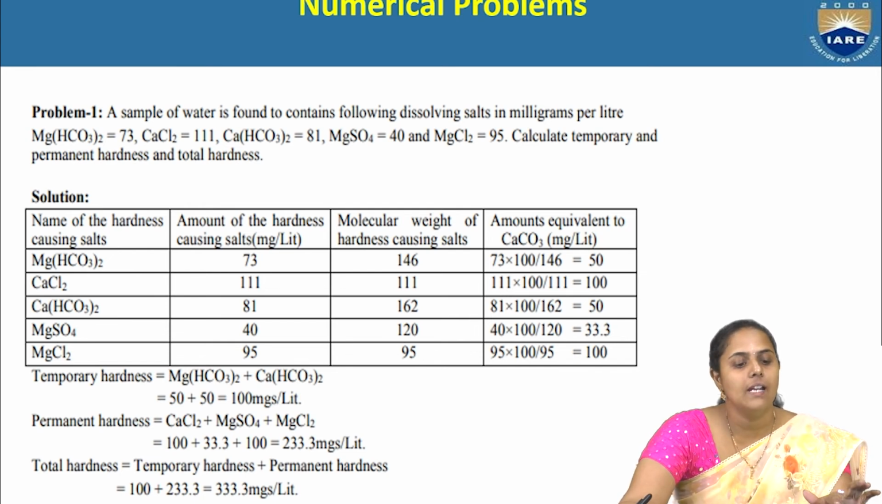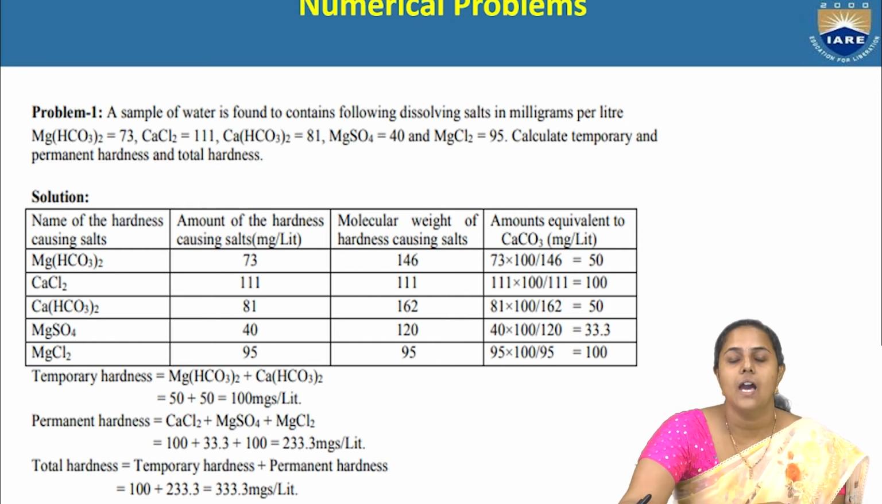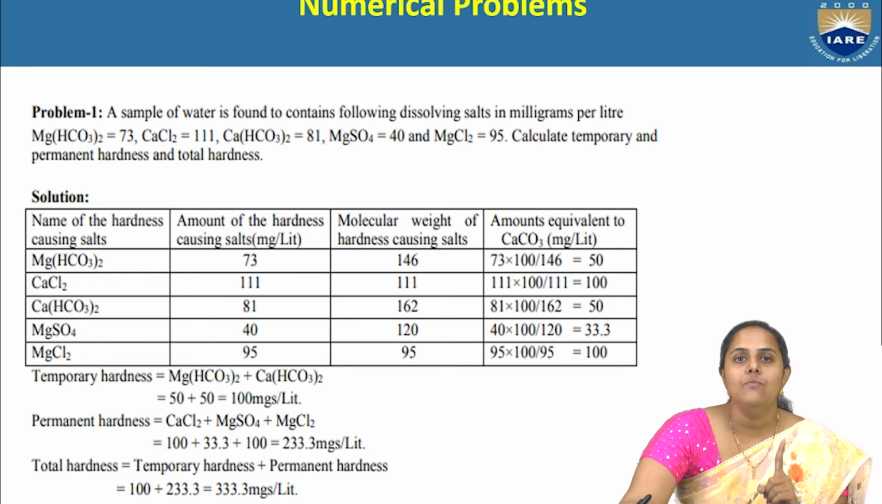So 1 liter of water contains how much magnesium bicarbonate? 73 milligrams of magnesium bicarbonate. They are asking us to calculate the temporary and permanent hardness, and along with that the total hardness also. The first and foremost thing you have to keep in mind is we should always convert the weights in terms of calcium carbonate equivalents. Then only we can find out how much hardness is temporary, permanent or total, whatever it may be.